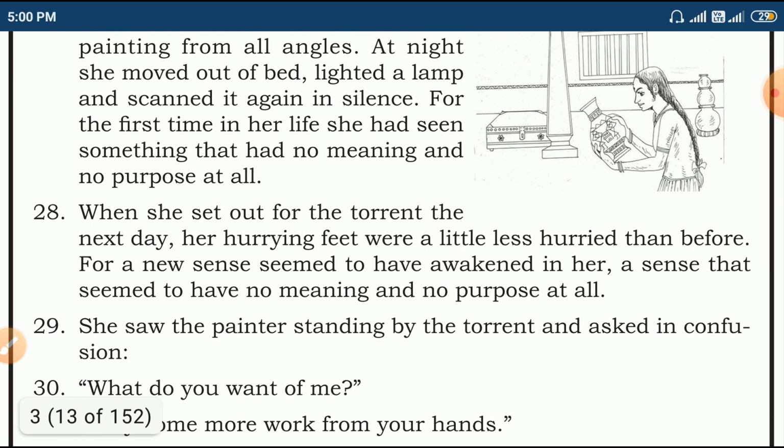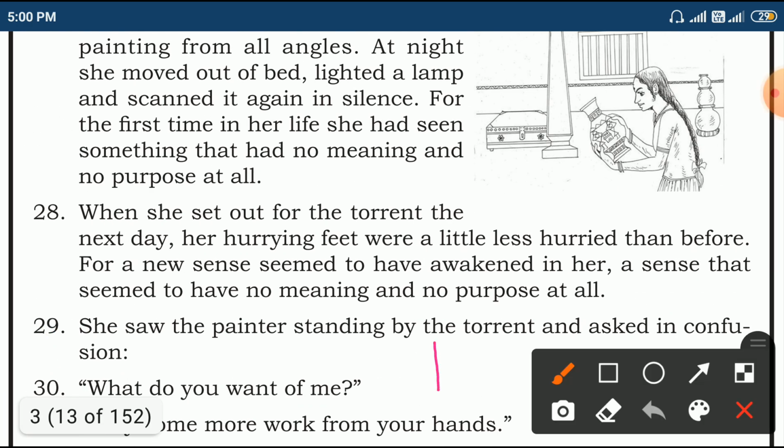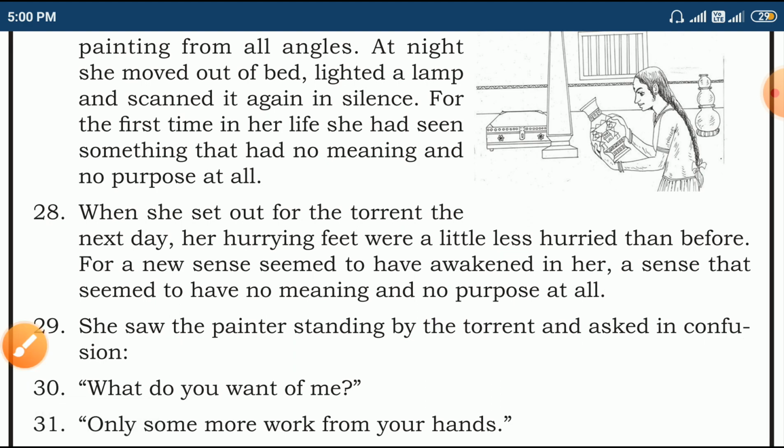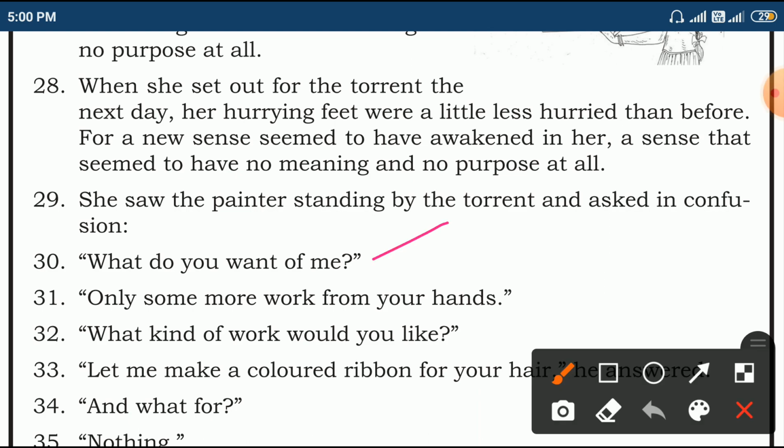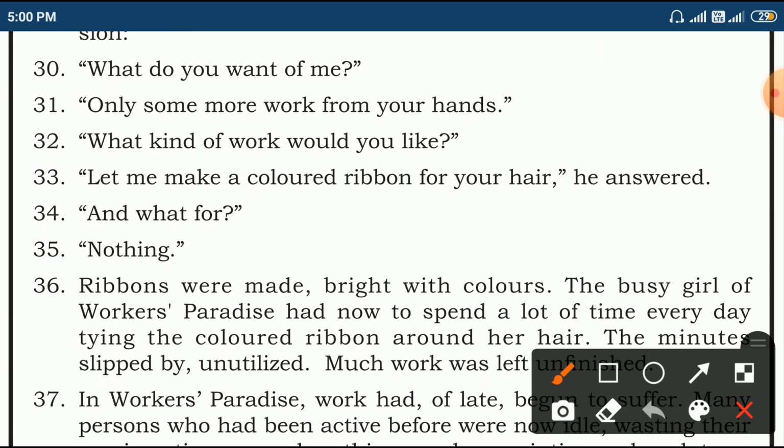She wanted to ask him. She is ready to come. She saw the painter standing by the torrent and asked in confusion. The first question: what do you want of me? The answer is, the man replied, only some more work from your hands. What kind of work would you like? The answer is, let me make a colored ribbon for your hair.